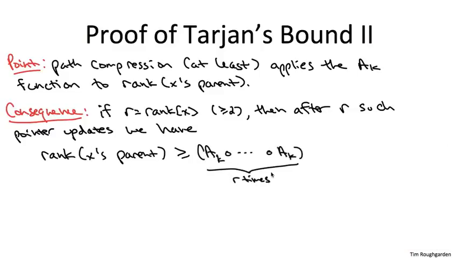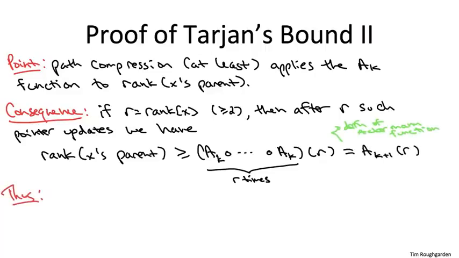So after r visits, that's applying the function A sub k r times to the rank of x's original parent, which of course has rank at least that of x, at least r. Well, we have another name for applying the function A sub k r times to r. Remember, this is just by definition of the Ackermann function, A sub k plus 1 applied to r. So what does this mean?